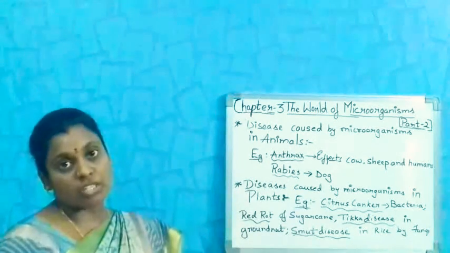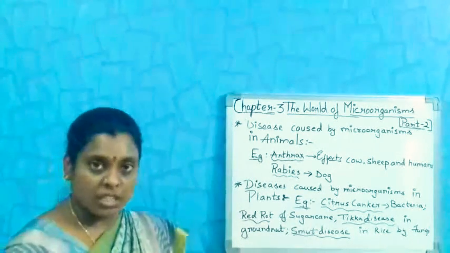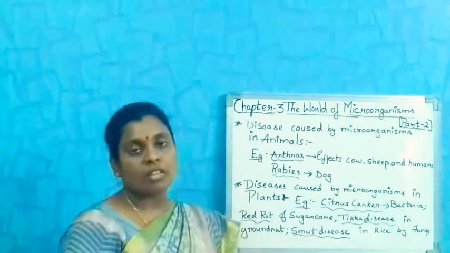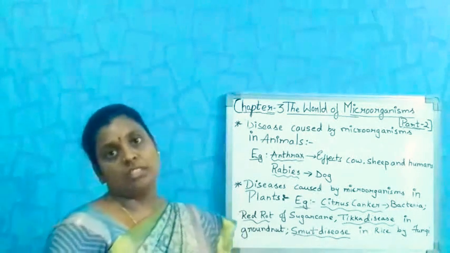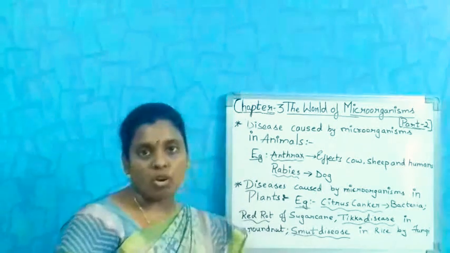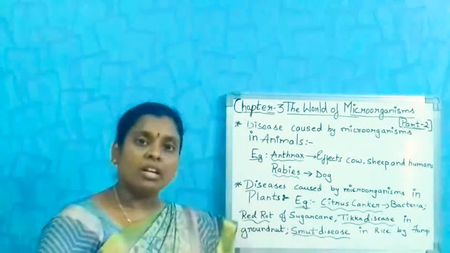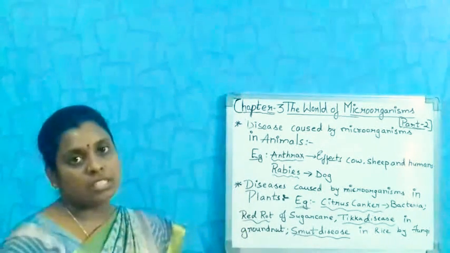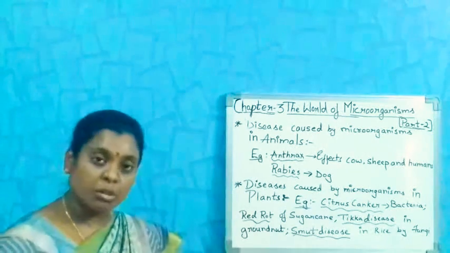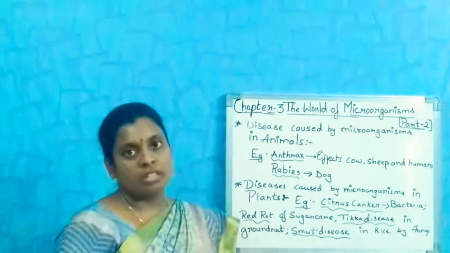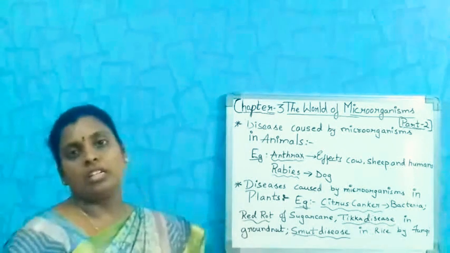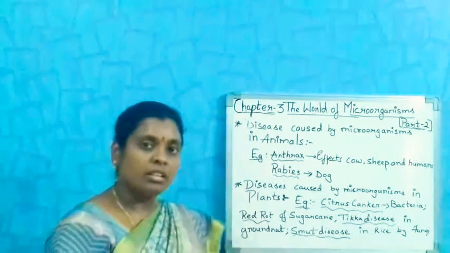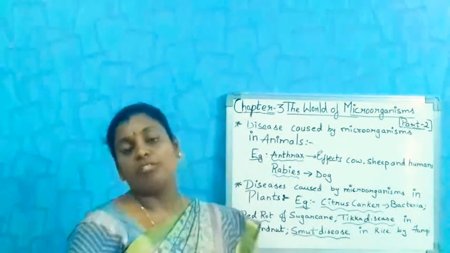Till now we have discussed diseases in human beings. There are many diseases caused by microorganisms. Some are communicable diseases and some are non-communicable diseases. They are prevented by the process of vaccination.